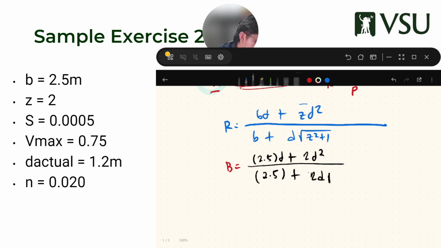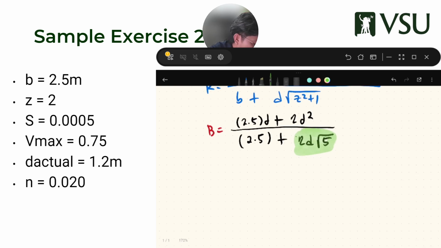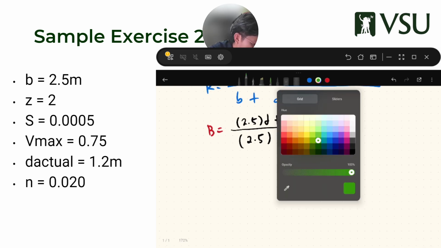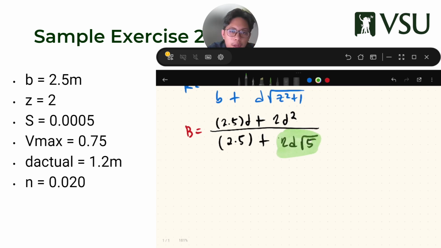2D square root of 5. Now, let's focus on this one. Kasi dito usually nagkakalito. If we look at this, 2D square root of 5 is basically 2 times D times square root of 5.